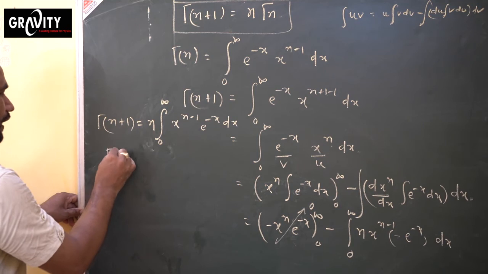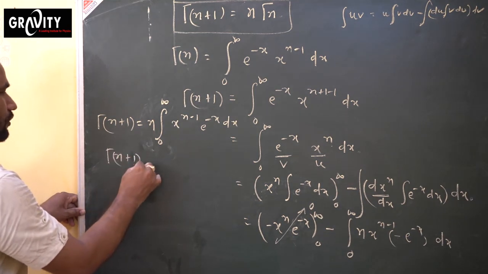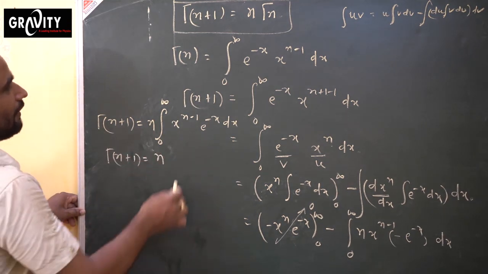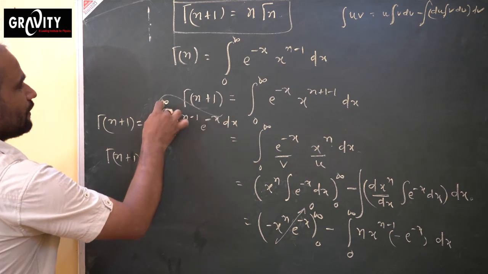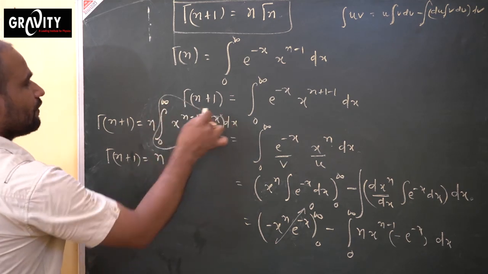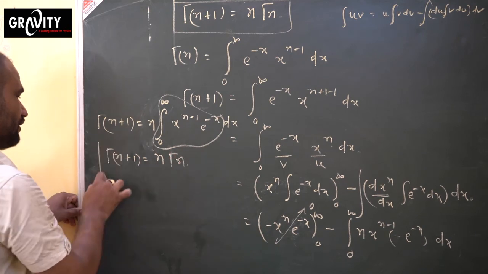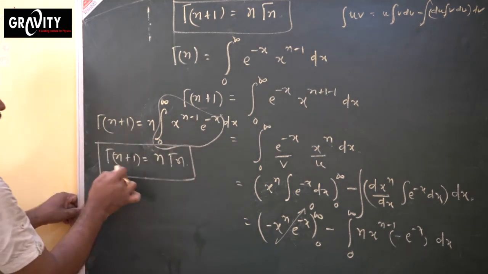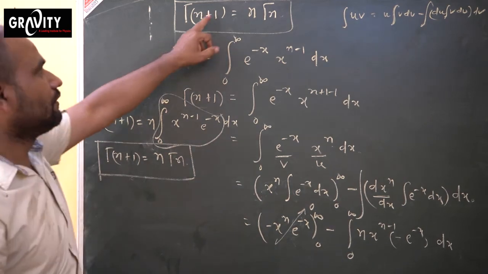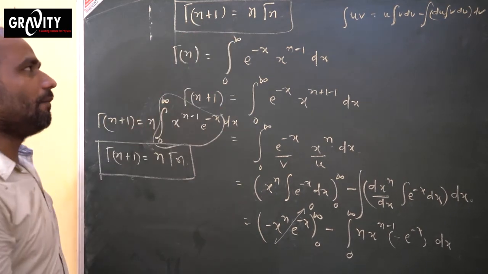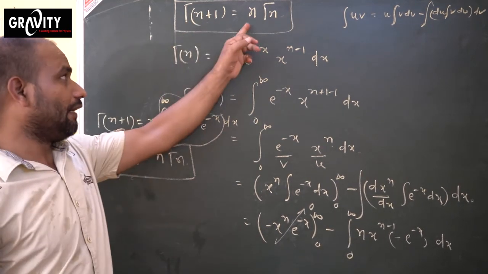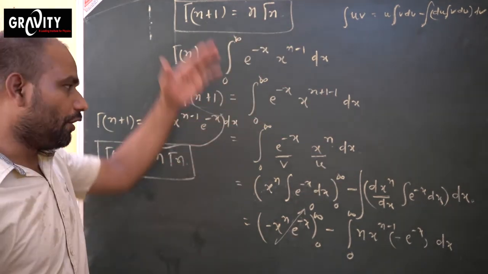So gamma n plus 1 equals n, and this is your gamma function. So how much will come here? n gamma n. So this is the required expression for this identity: gamma n plus 1 equals n gamma n. Okay, put it down quick.